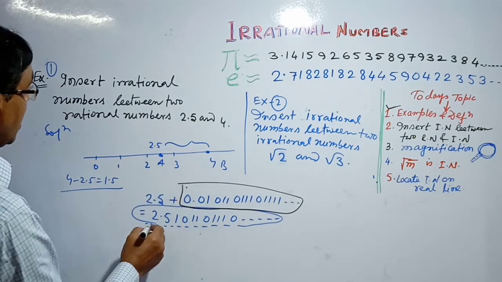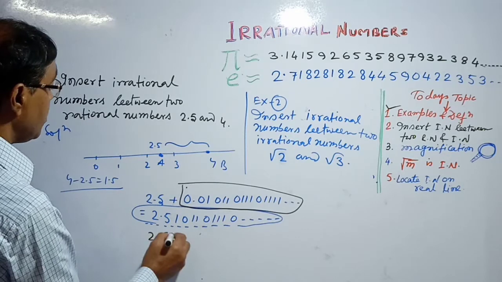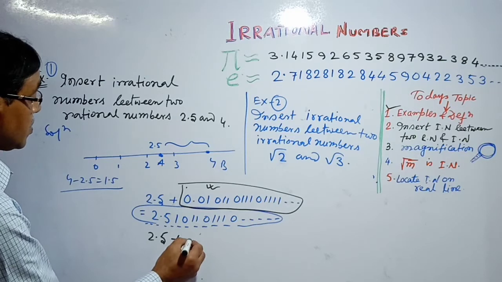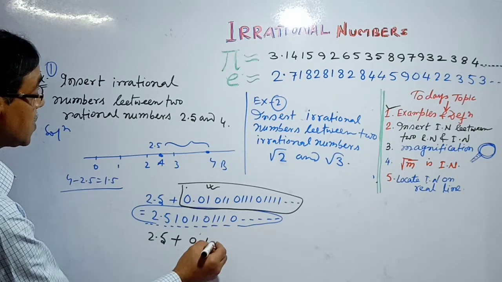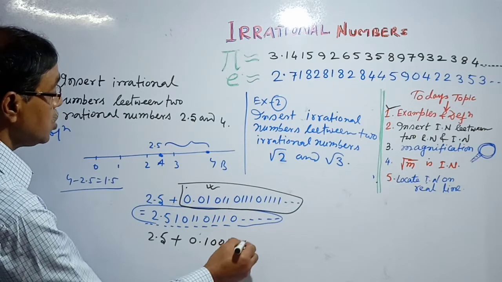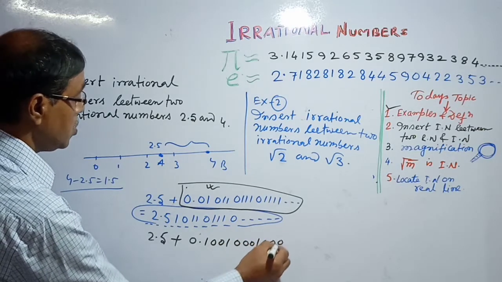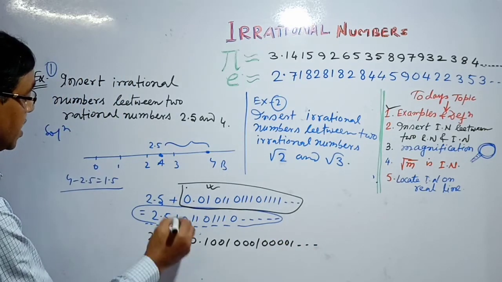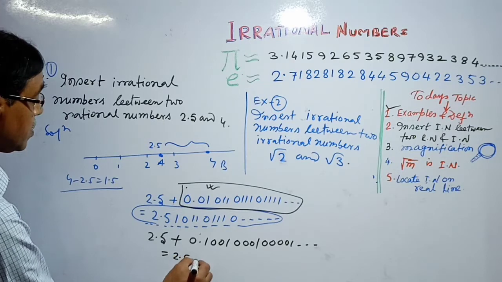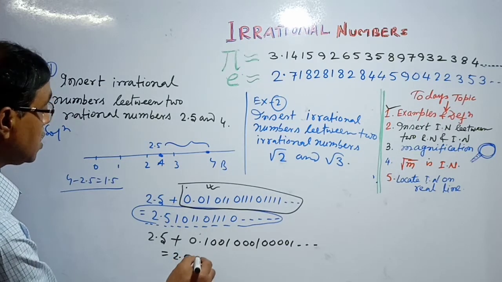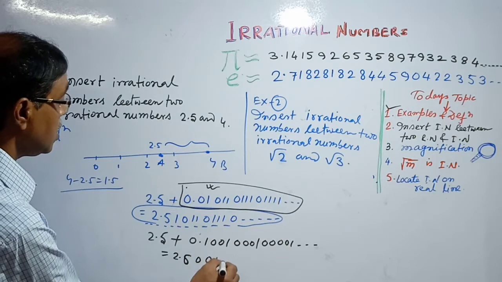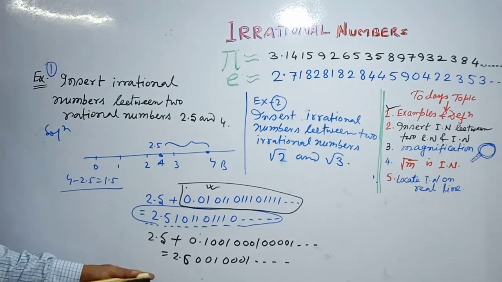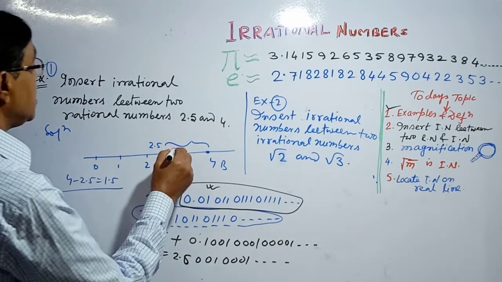Similarly, you can get another irrational number by changing the added part, taking 0.1, 001, 0001, and so on. So you get 2.6001, 0001, and so on, which is also an irrational number lying in this interval.